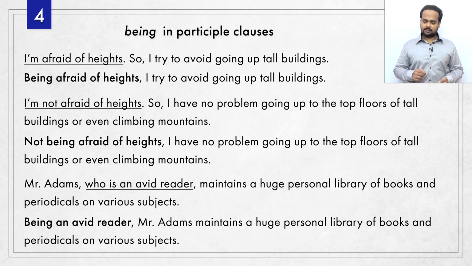Now you might be thinking, in the first example, being afraid of heights, can we move that participle clause to the middle of the sentence? Well, you can say, I, being afraid of heights, try to avoid tall buildings. Grammatically, it's okay, but it doesn't sound very natural in this case. So we're just going to leave it like that. Okay, if you're ready, let's now do some practice exercises.